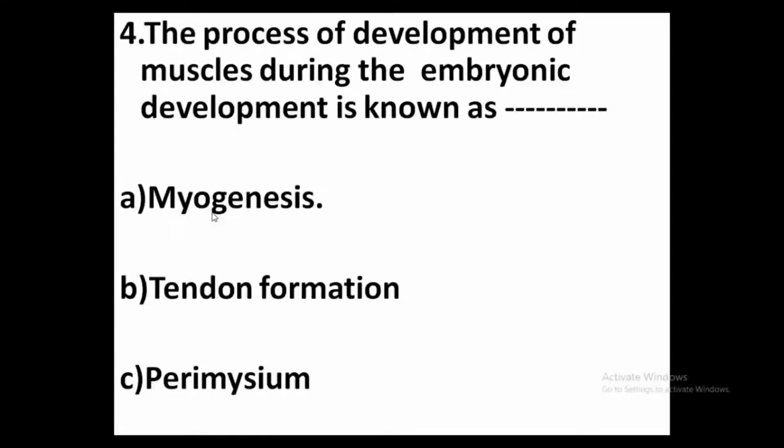Fourth one, the process of development of muscle during the embryonic development is known as option A, myogenesis. Option B, tendon formation. Option C, perimysia. Answer, option A, myogenesis. Myogenesis is the process of development of muscle during the embryonic development.